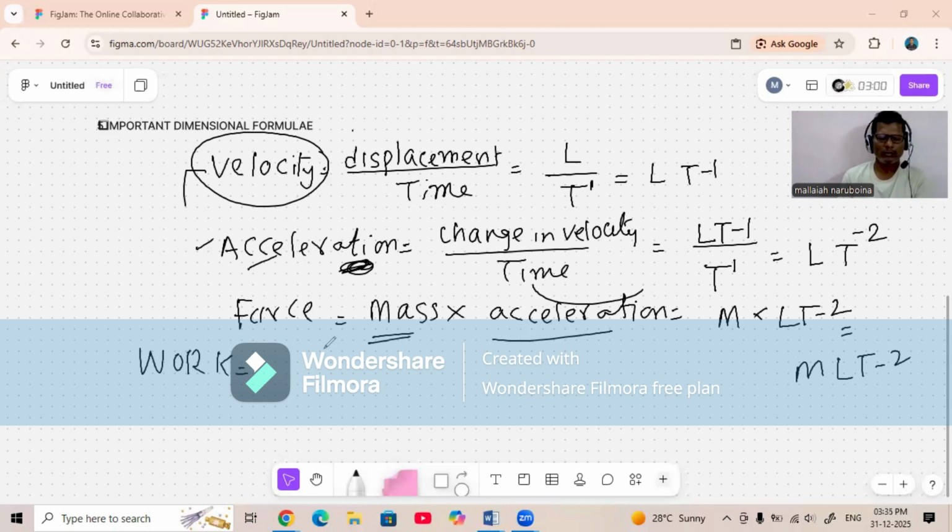We know force into displacement. The product of force and displacement will give us work. Displacement.